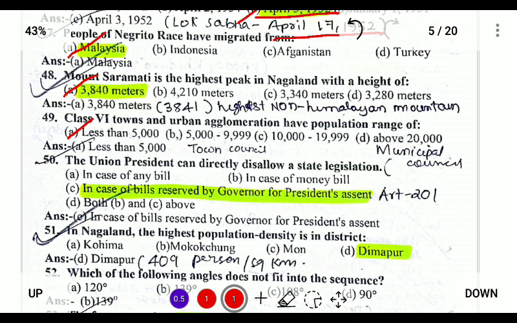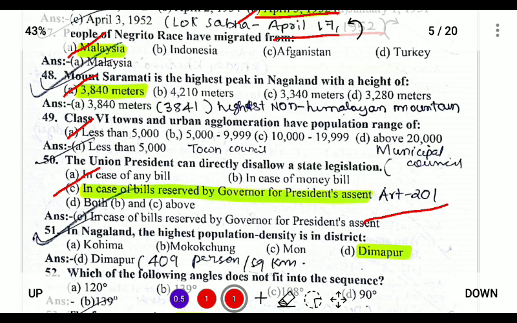The union president can directly disallow a state legislator in case the bill is reserved by the governor for the president's assent. So, under Article 201 of the Constitution, if the state bill affects the sovereignty of the nation or internal security or affects any of the international relations, the governor can reserve the state bill for the president's assent.